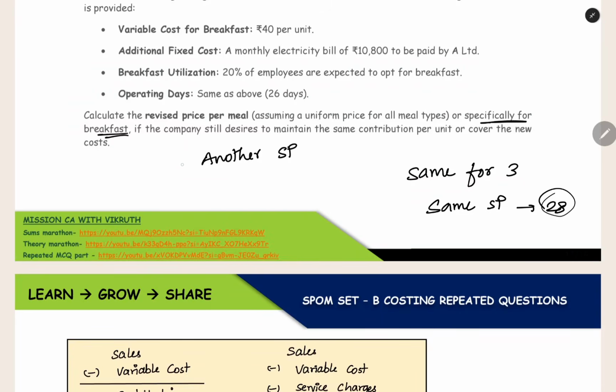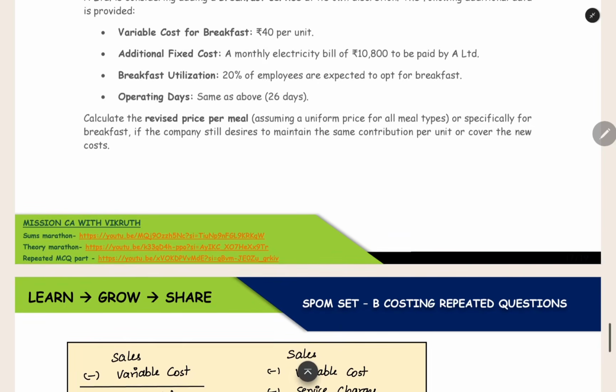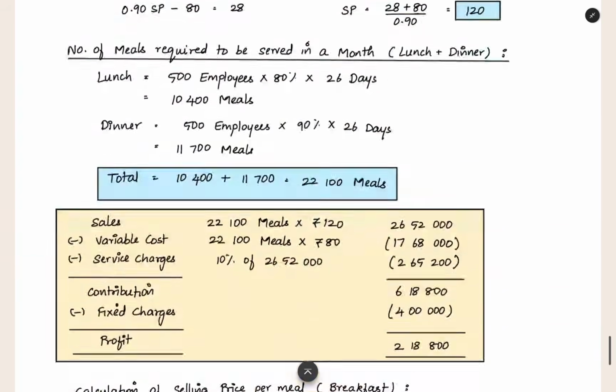So they are asking two options. First thing is a separate selling price for breakfast. Second thing is you have to have a uniform price for all the meals, and then the contribution of 28 should be coming in that selling price. First thing, we can find out a separate selling price for the breakfast.